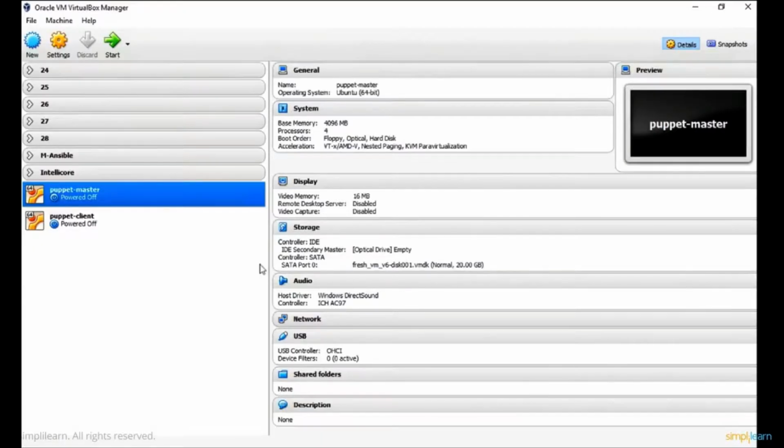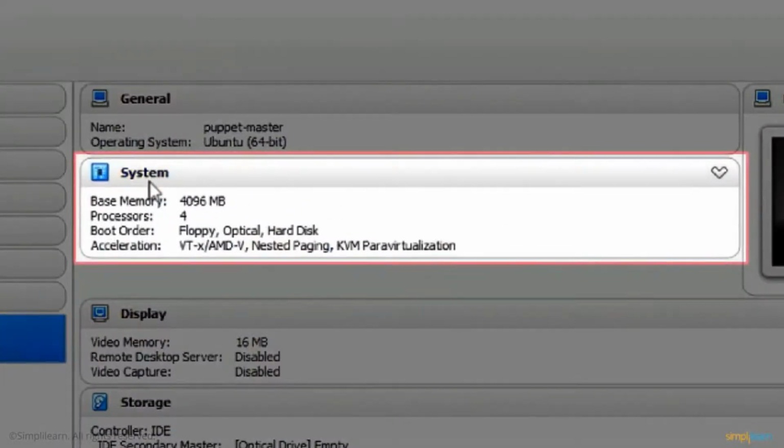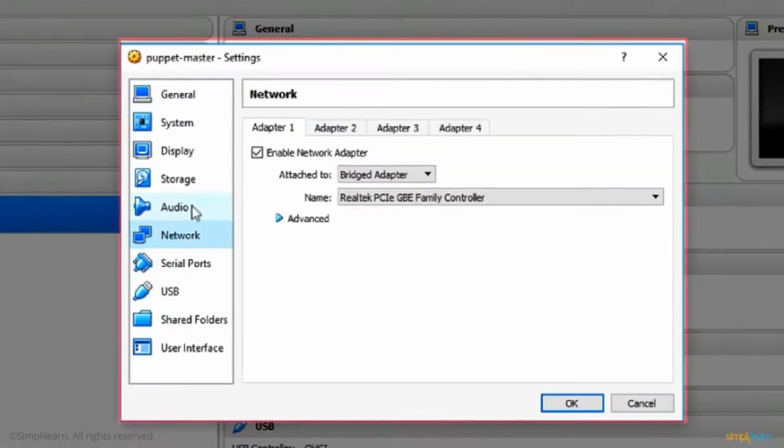So now we'll be starting with Puppet Master and the client. I have two machines here. One is the Puppet Master and the second is the Puppet client. The Puppet Master has almost 40 GB RAM and 40 CPUs, which I can show you here, because the Ruby on Rails application requires a lot of CPU and RAM.